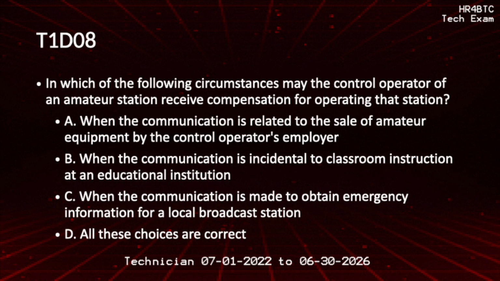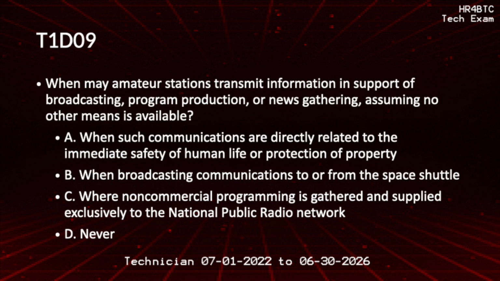In which of the following circumstances may the control operator of an amateur station receive compensation for operating that station? When the communication is incidental to classroom instruction at an educational institution. When may amateur stations transmit information in support of broadcasting, program production, or news gathering, assuming no other means is available? When such communications are directly related to the immediate safety of human life or protection of property.